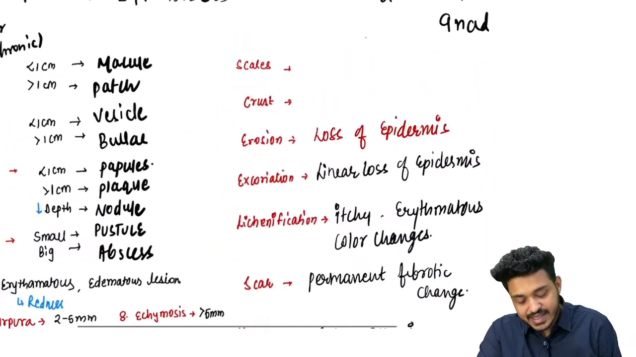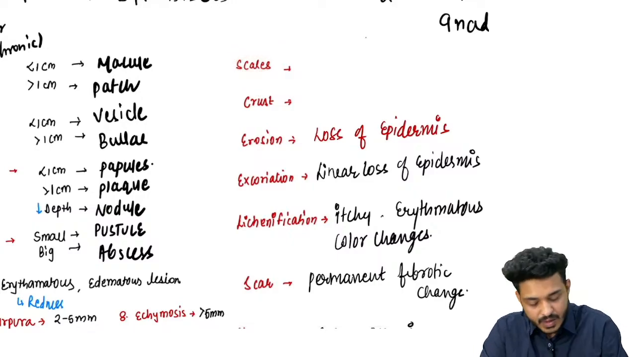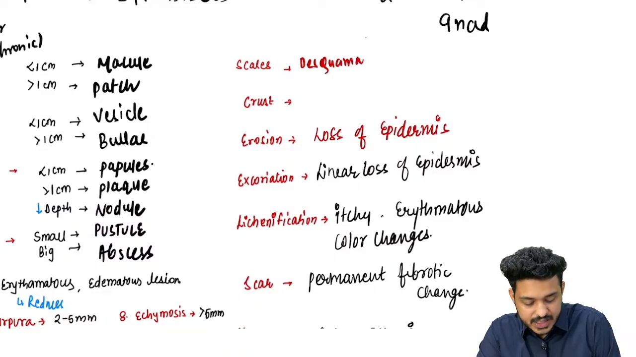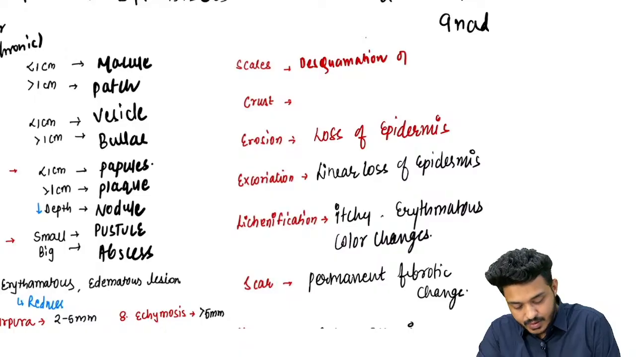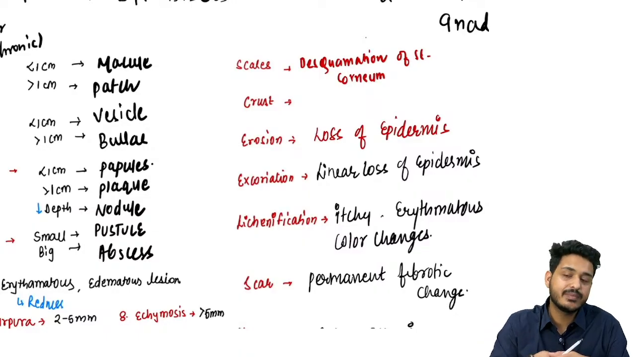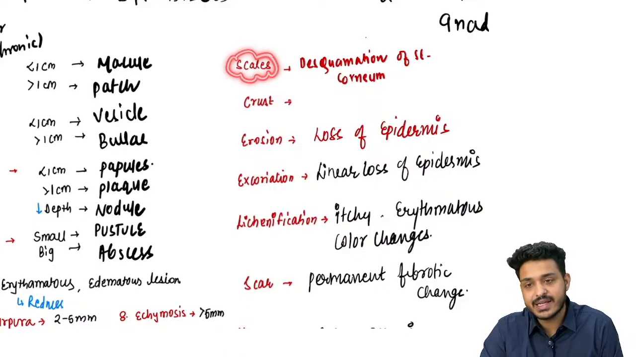What are secondary skin lesions? We can have scales. What is a scale? Scale means desquamation of the stratum corneum, right. When the stratum corneum accumulates, it produces scaling. So this is known as scaling, the upper layers.